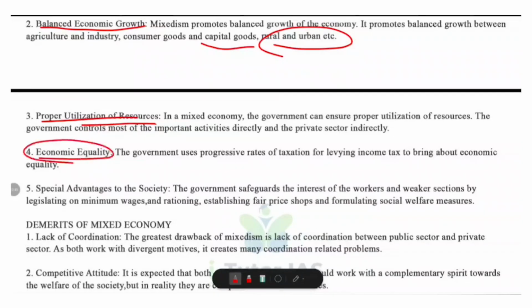Then economic equality. So mixed economies reduce economic disparities because progressive taxation ensures that the rich contribute more to society. Wealth is redistributed to provide basic needs to weaker sections, reducing inequality. And the last merit is special advantages to the society, that is, the government actively protects workers and weaker sections. Minimum wages and labor laws are there, rationing and fair price shops, social welfare programs, etc. It ensures that everyone benefits, not just the wealthy or private owners.